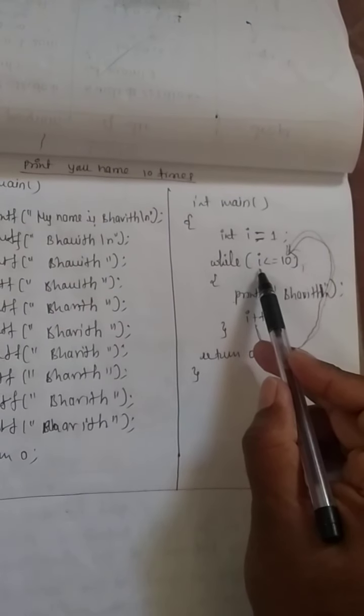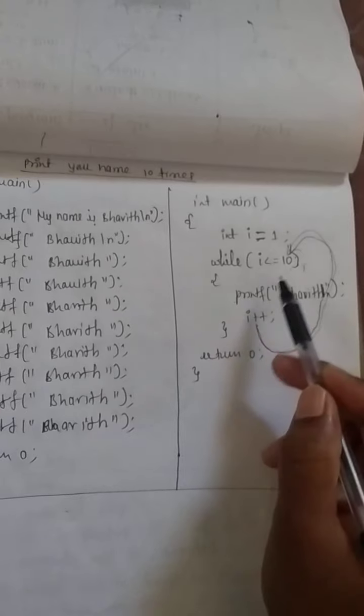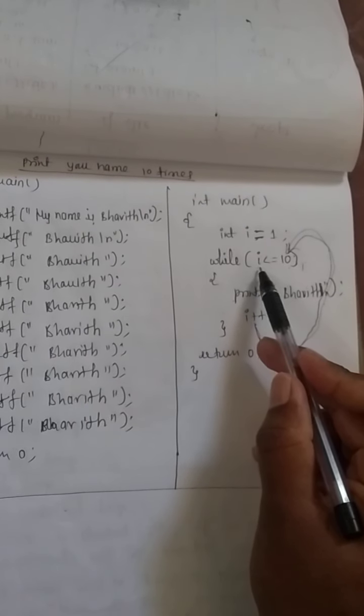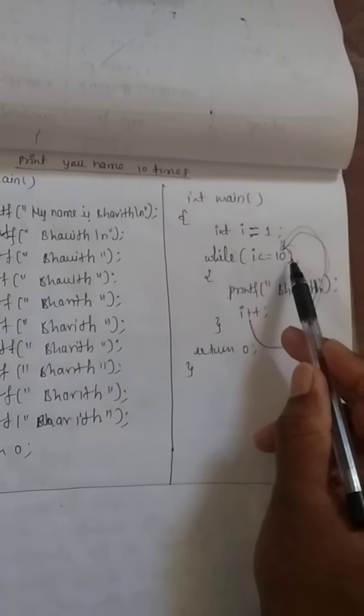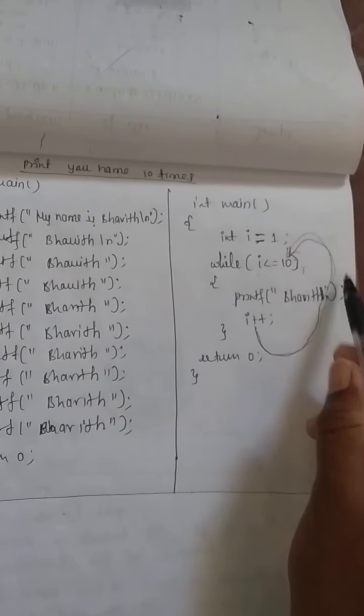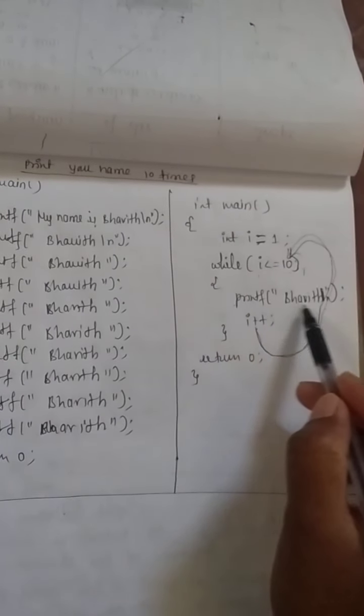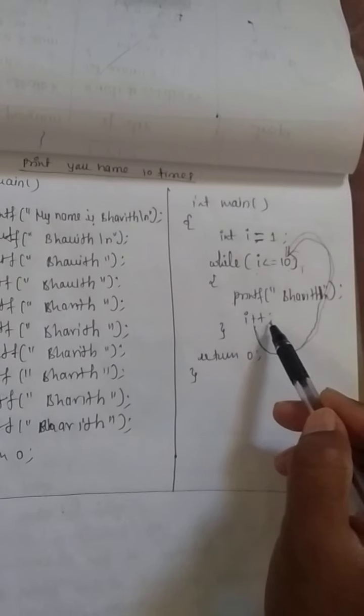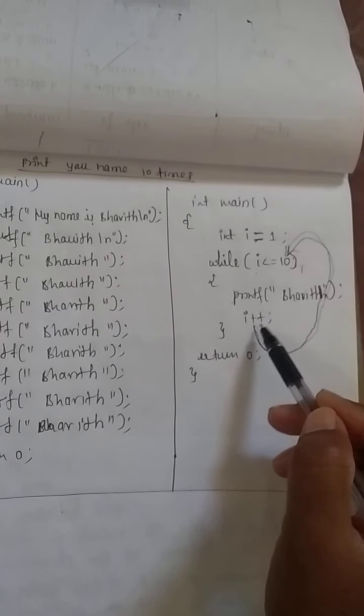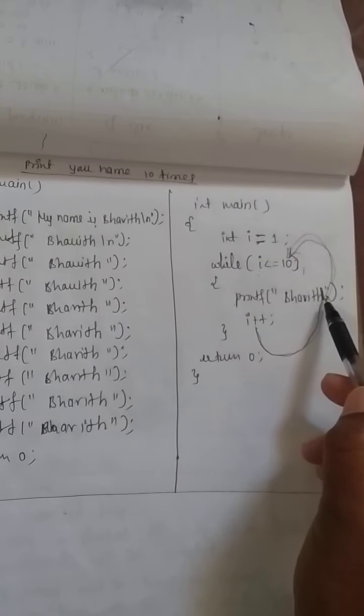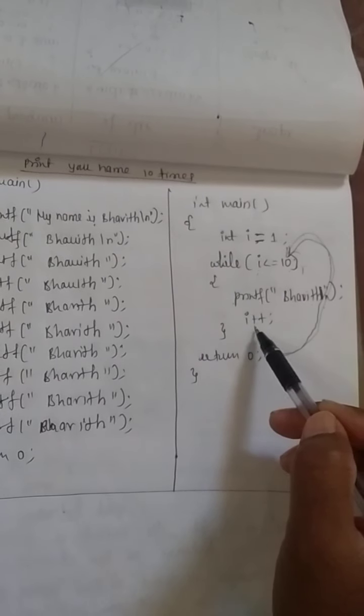The second time it will check the condition. Now the I value is updated to 2. Substitute the value 2 here. Whether 2 is less than or equal to 10, yes, condition true, so the loop will be executed a second time. It prints Bhavit the second time and increments the I value to 3. Like that, each time it prints the name Bhavit and increments the I value.